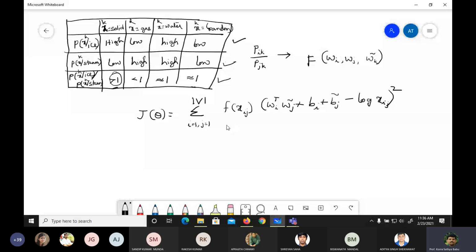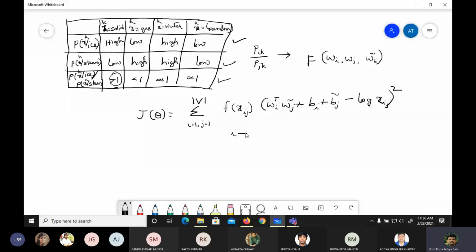Let us first see this one, which is called the global optimum of the probability cost function. We also refer to this as the global optimum of the cost function. There are a few things we need to extract here, so let us see what these things are.